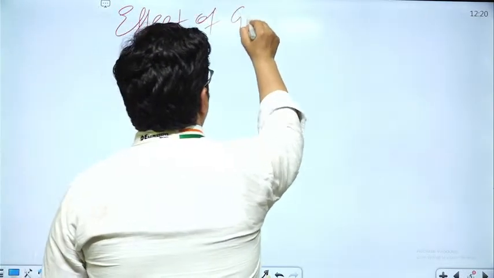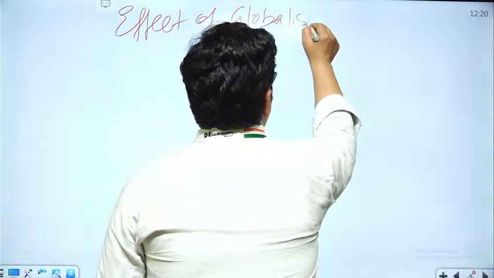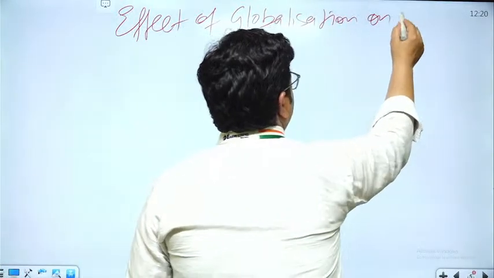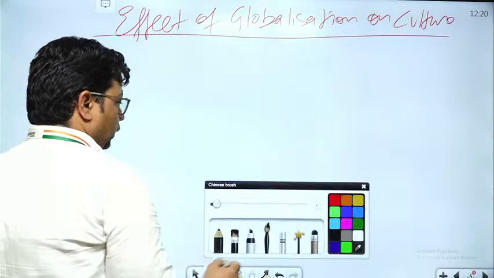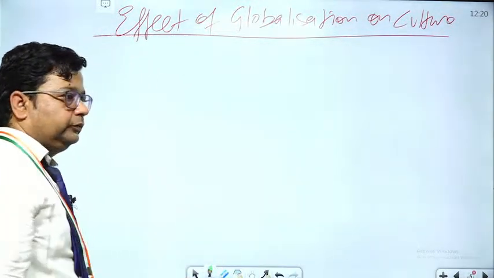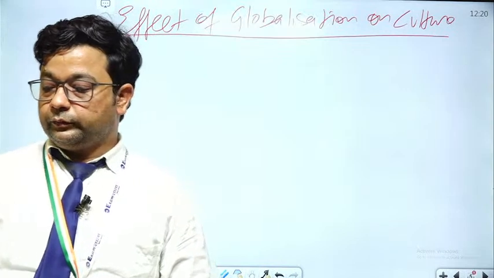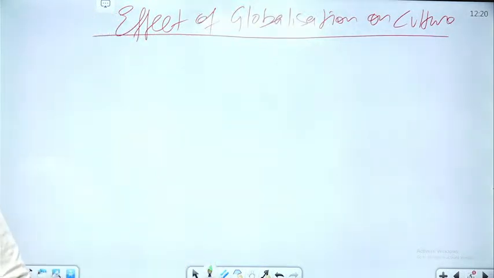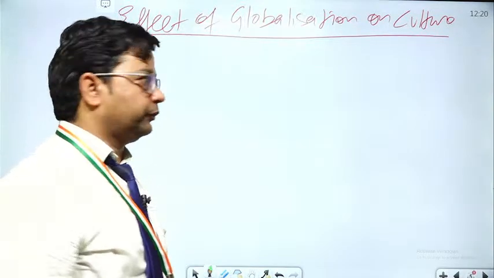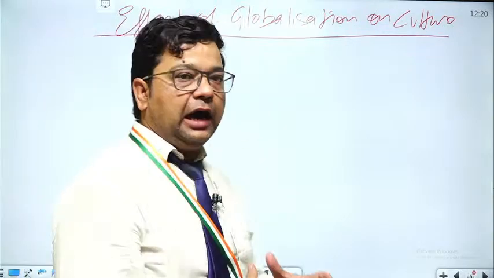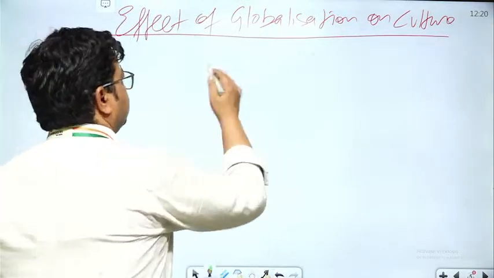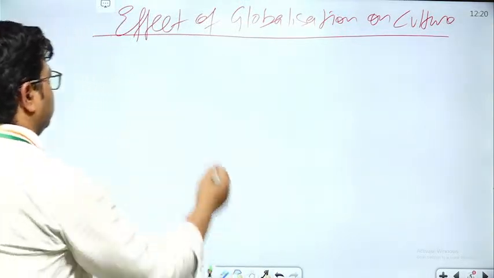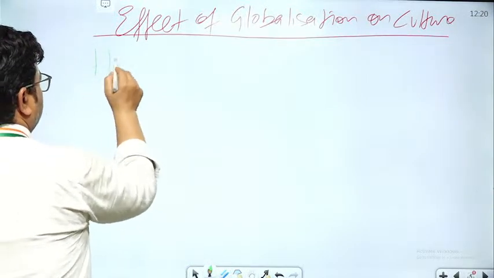Effect of globalization on culture. Now we will see how globalization has impacted culture. Globalization has impacted culture in three different ways. The first one, we can say, is homogenization.